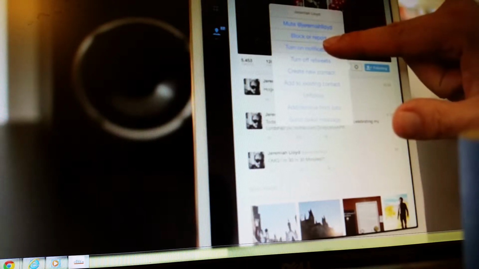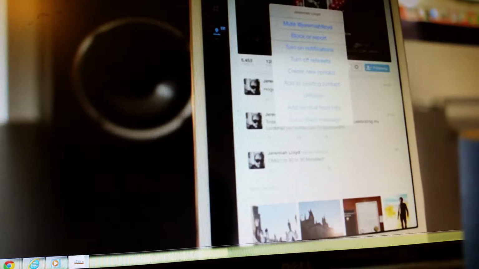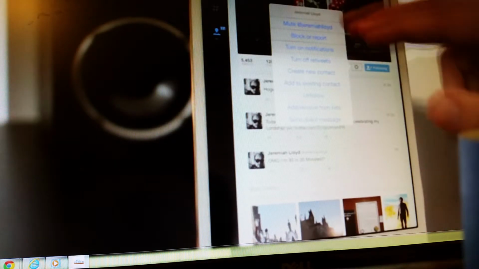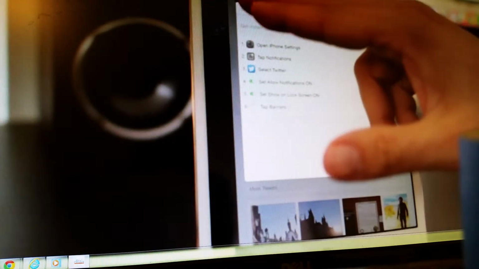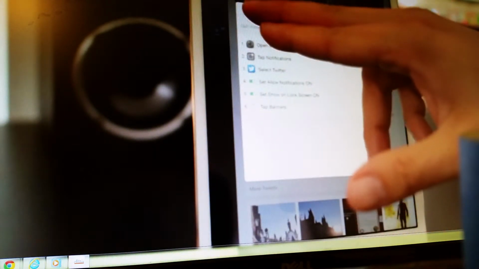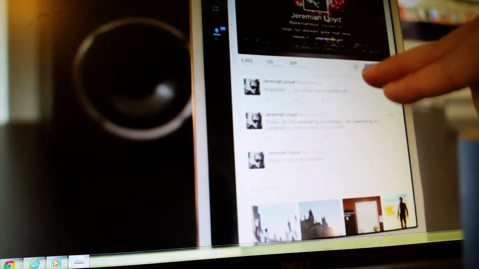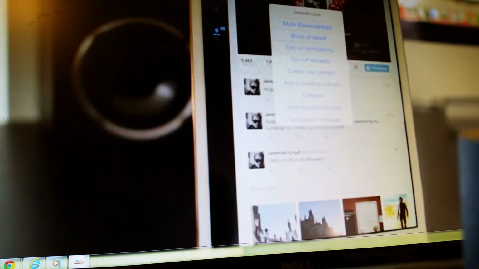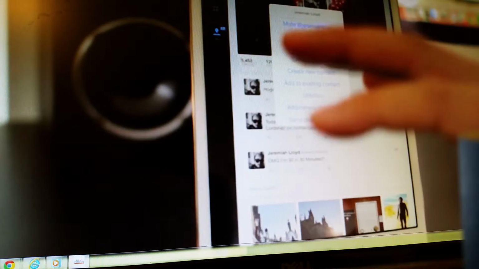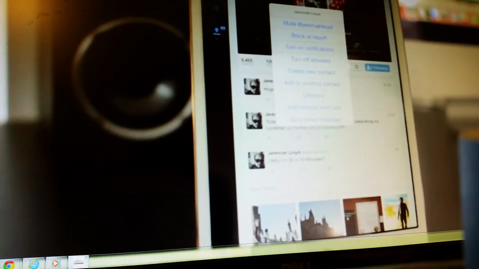Turn on notifications. What are notifications great for? This might only be 5% of your people, might only be 5 of your people. For example, there I will turn on notifications. Now I have to enable that on my device here. What that allows me to do is get a push notification to my device every time that he tweets. This may be good for family members or a key brand you're involved with.